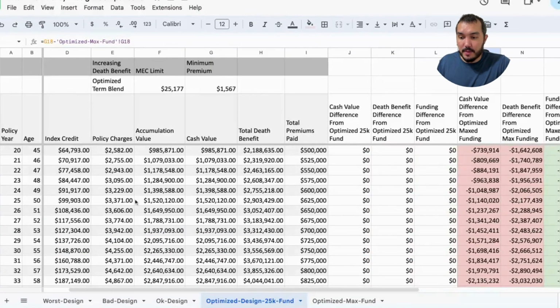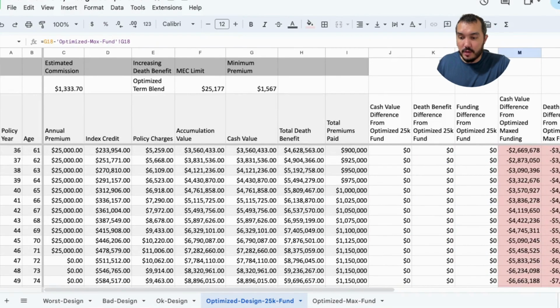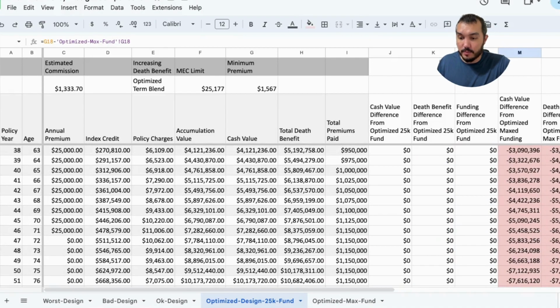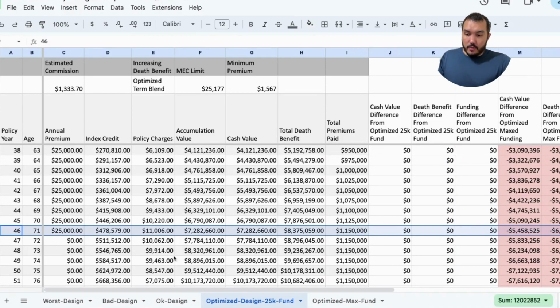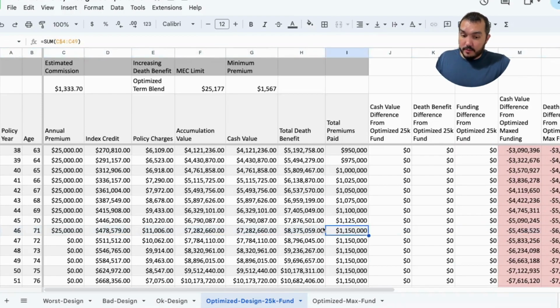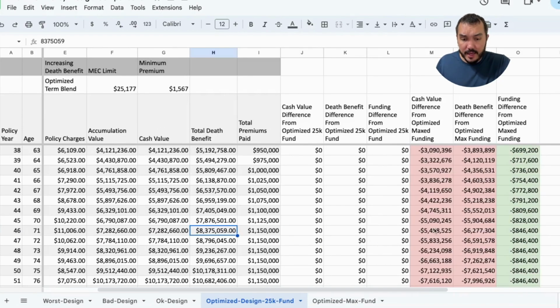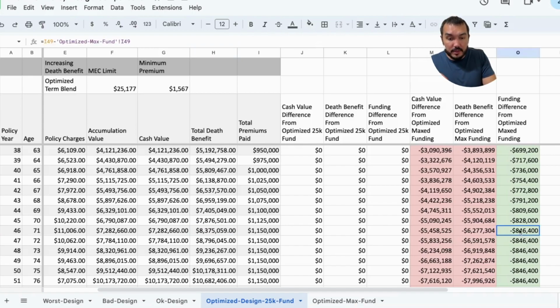So let's pop over to age 71 when we stop funding this policy or both policies. And we've got, again, 1.15 million has gone into this. We've got 7.2 million, almost 7.3 million in cash value, 8.3, almost 8.4 million in death benefit. And looking at this, the numbers start to really, really pull apart because that compound interest has been doing its work. Yeah, the funding level is $846,000 difference, and that's the total.